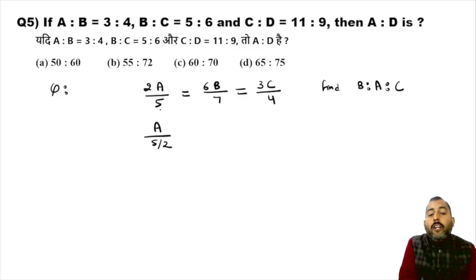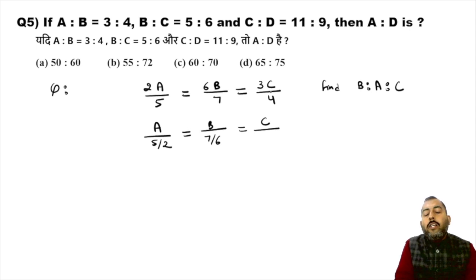This 2 in the denominator goes in the denominator of 5. So twice of A upon 5 can be written as A upon 5 by 2. This 6 times B upon 7 can be written as B upon 7 by 6. And this 3C upon 4 can be written as C upon 4 by 3.